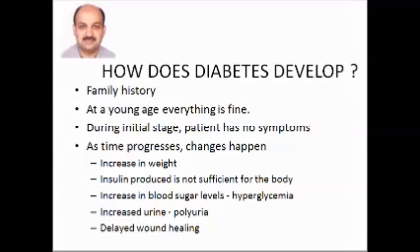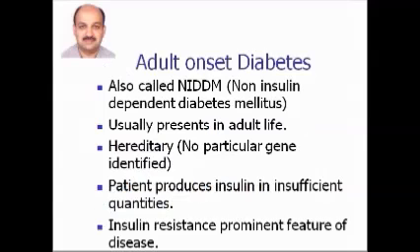During the initial stage, the patient has no symptoms. However, as time progresses, changes take place in the body. Generally as age progresses, our physical activity decreases. We tend to put on weight. The insulin that is produced is sometimes not sufficient for the body. This causes an increase in blood glucose levels, which is also called hyperglycemia. And because of increased blood glucose levels, patients also present with polyuria, that is increased urine formation. Many diabetic patients will also complain of delayed wound healing.